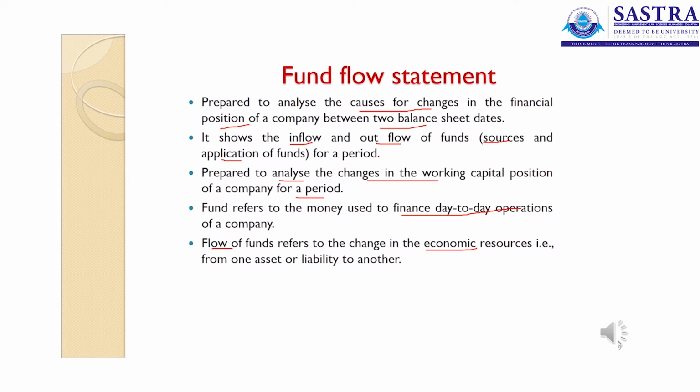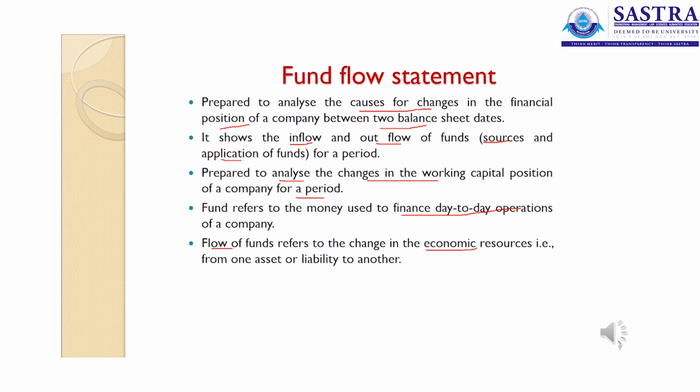Any transaction between a fixed asset and a fixed liability, say issue of shares for consideration other than cash, will not amount to flow of funds. Issue of shares for cash will amount to the flow of funds. So ultimately, when you have a combination of fixed and current, we have a flow of funds. Having a transaction within the fixed, or within the current, will not constitute a flow of funds.